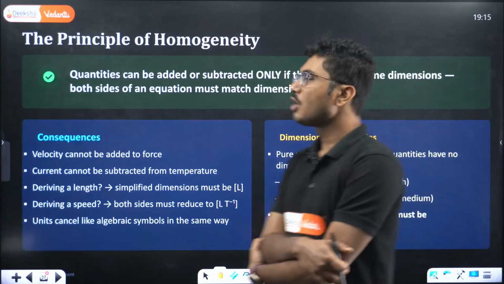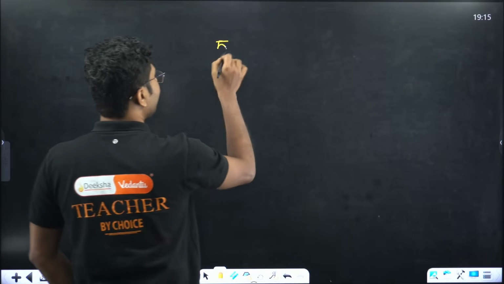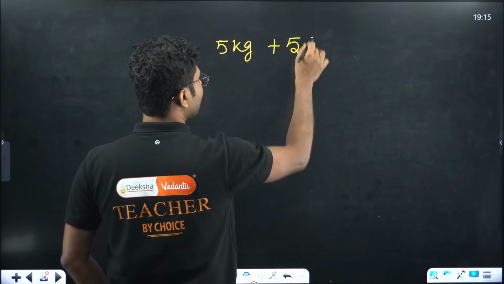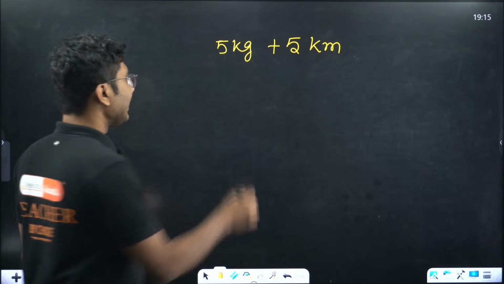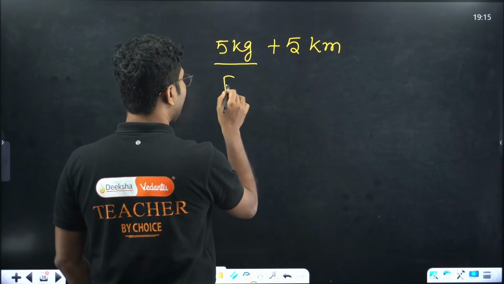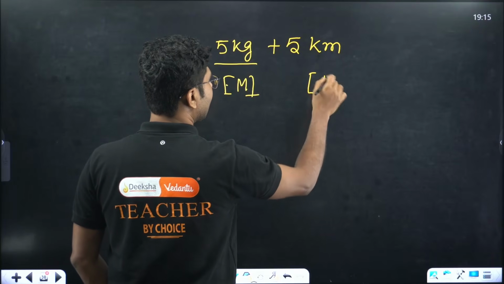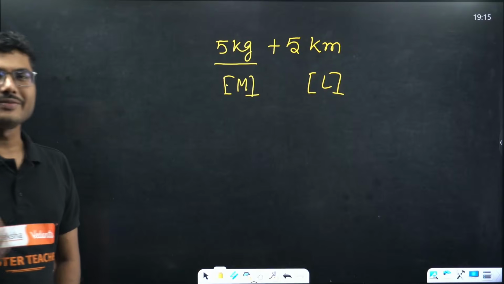These two are super duper important points to remember. If I want to add 5 kg plus 5 kilometers, can we add them? Kilogram has the dimension M only. Kilometer has the dimension L. Definitely it does not make any sense to add two quantities which have different dimensions.